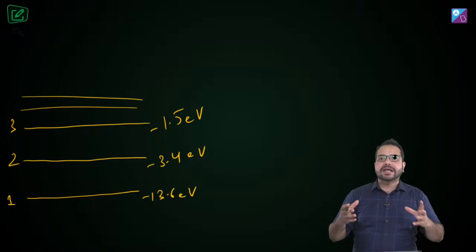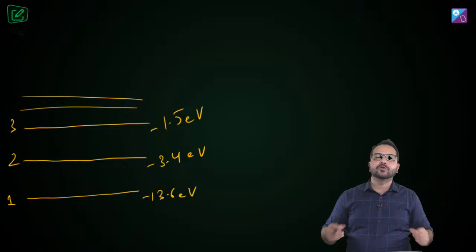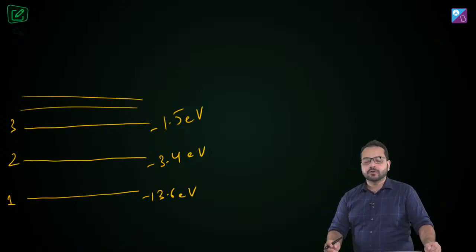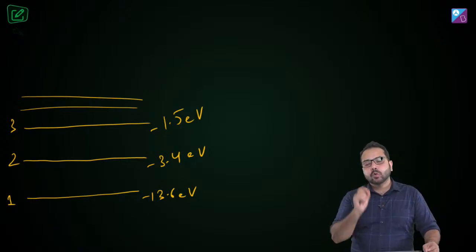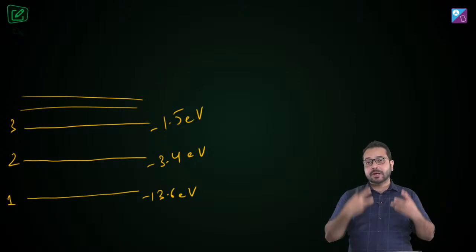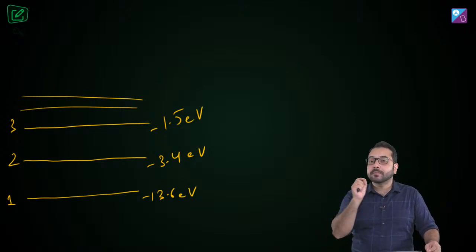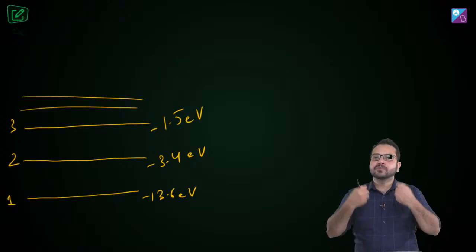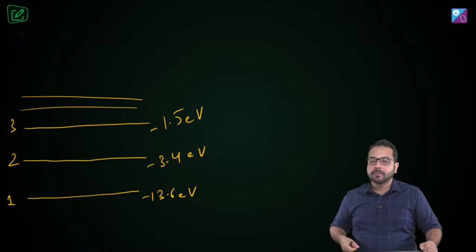Now this energy that is being lost is going to increase the energy of the hydrogen atom. What is the minimum increase in the hydrogen atom's energy possible? Remember, this is very important: an atom can only absorb energy if a transition corresponding to that energy is possible.